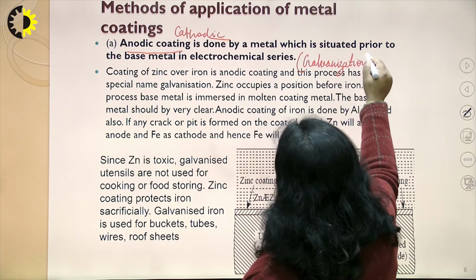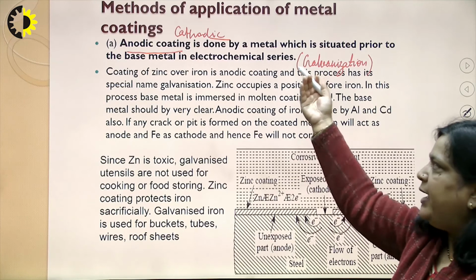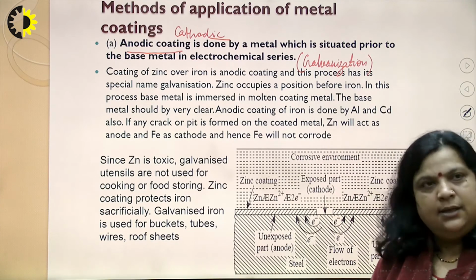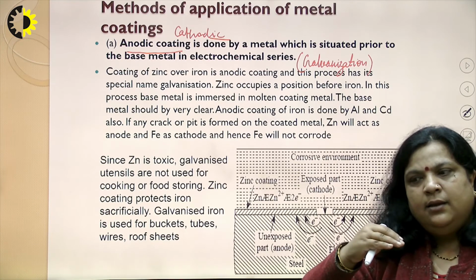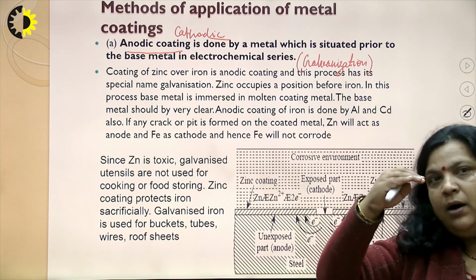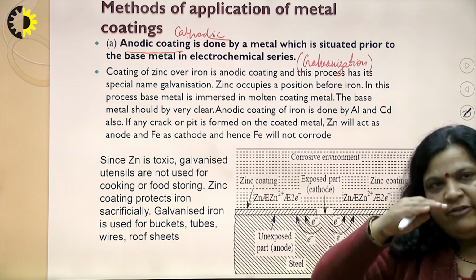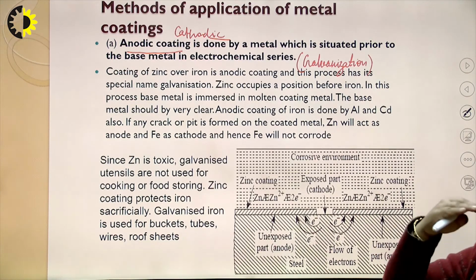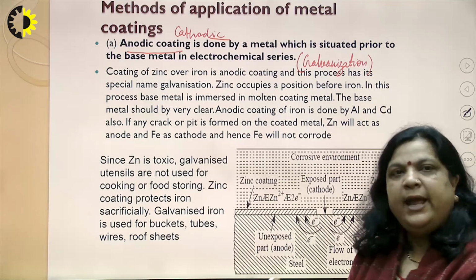Coating of zinc on iron is an example of anodic coating, and this process is called galvanization. Since zinc is above iron in the electrochemical series, the oxidation of zinc will take place. That is, zinc is more active, so it will work as an anode.